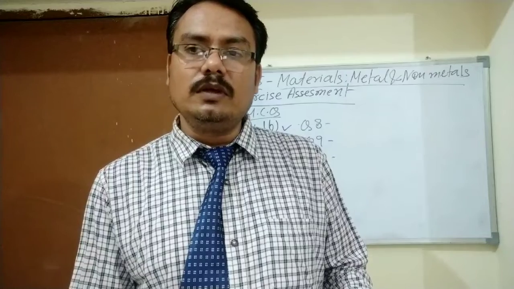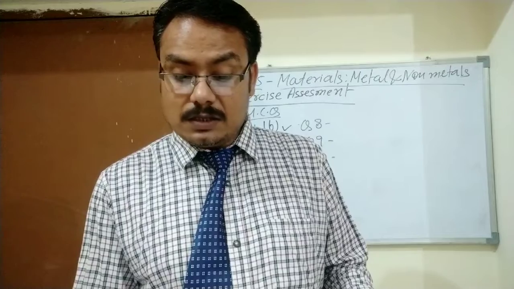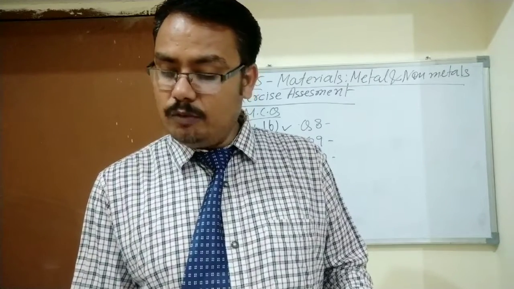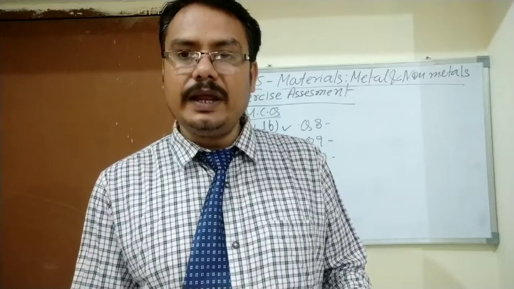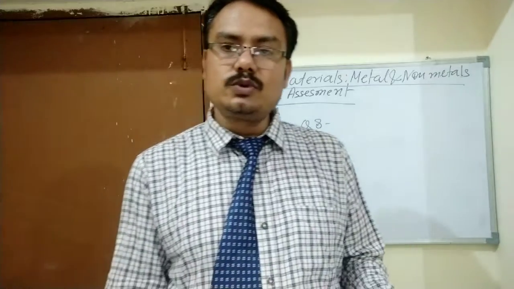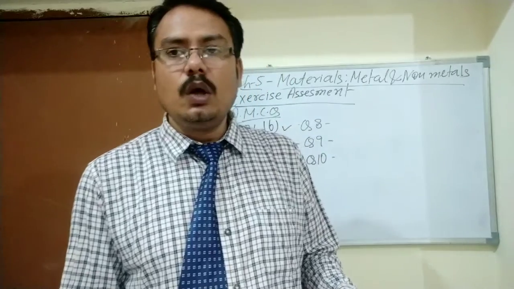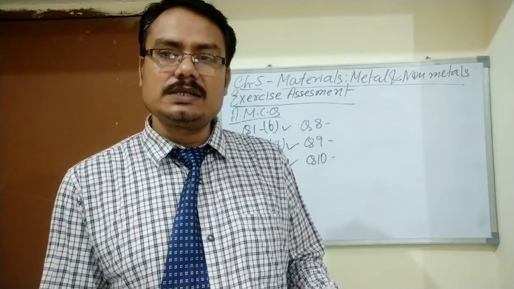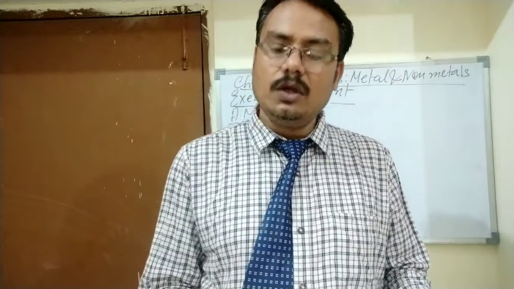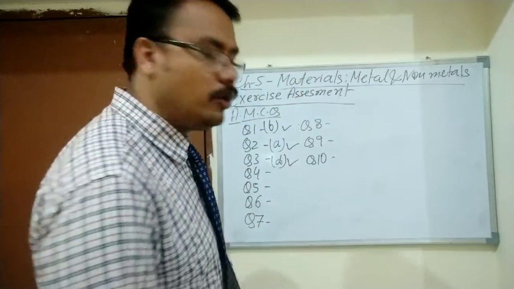You have to give the correct option which has the brittle nature. Option A is iron nail, B is aluminium wire, C is copper plate, and D is piece of coal. So students, I hope you have got the correct answer. Yes, very good. Piece of coal is the correct answer. When we hammer the piece of coal, it will break into pieces. That is, it is brittle in nature. So students, question number 4, D is the correct option.